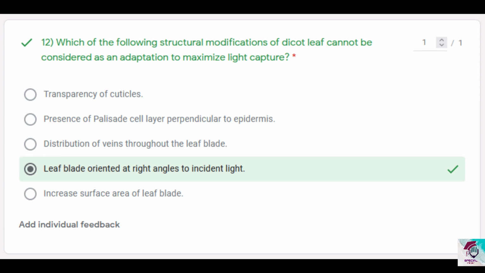This is a physiological adaptation of the plant body. The dicot plants tend to arrange the leaves and keep them perpendicular to light. It's a physiological adaptation of the plant body, not a structural modification of the leaf. So that way you can consider option 4 as incorrect. That is the only reason why this option is incorrect.